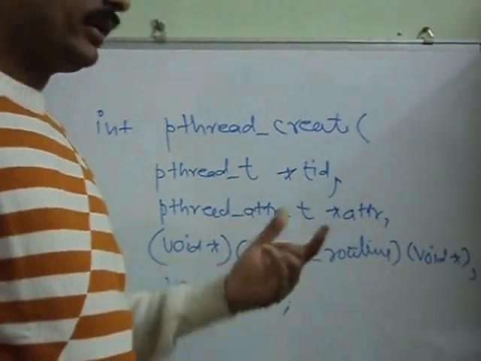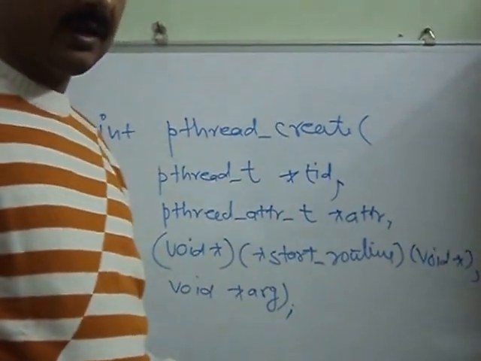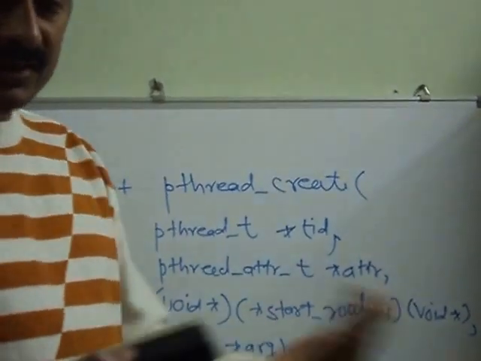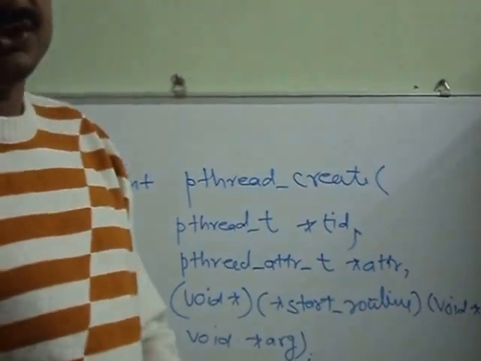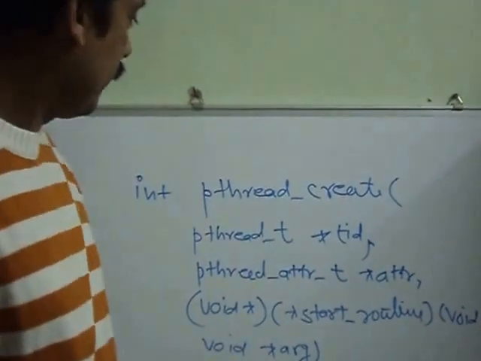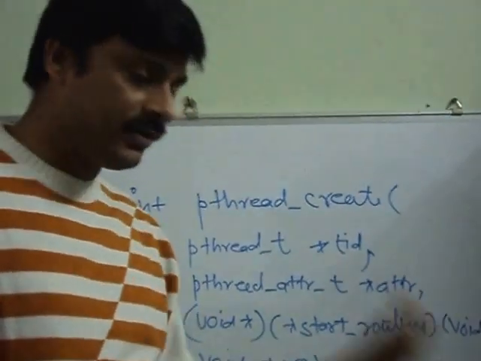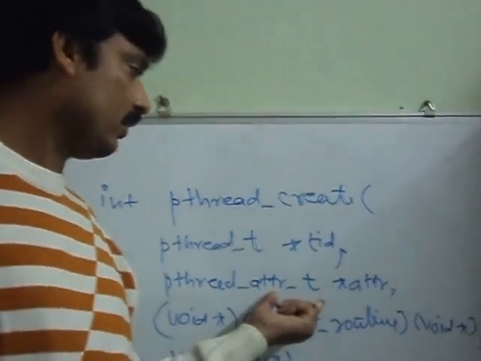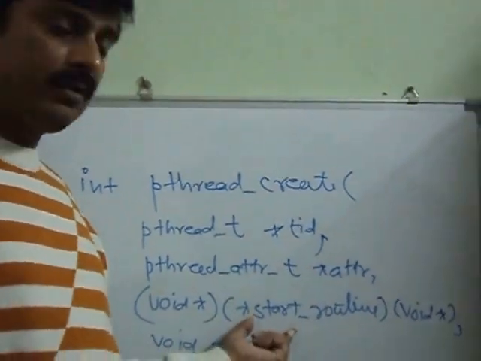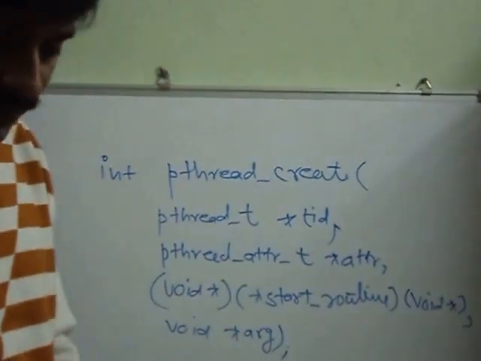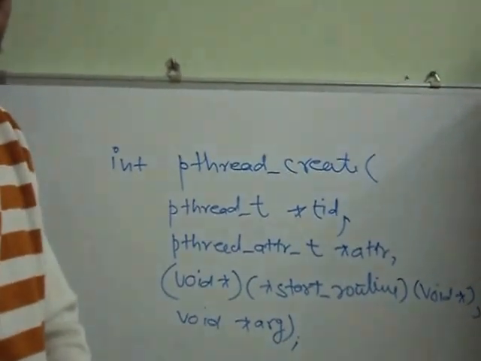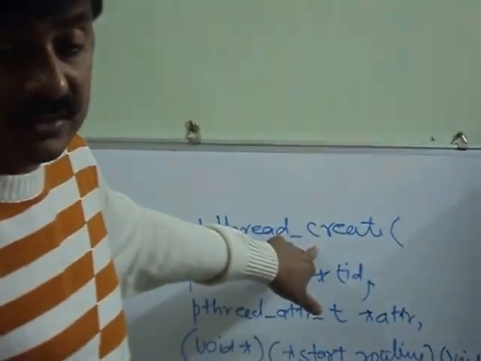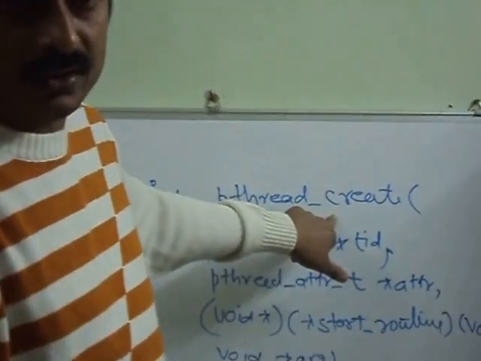The second argument is the attribute. Basically, there are two types of threads we can create using this library: attachable threads and detachable threads. So whether it is attachable or detachable, we can specify that as the second argument. The third one is basically the thread's routine. When you start execution of a program, a thread will be created using the pthread_create function, and this thread executes code or a function.